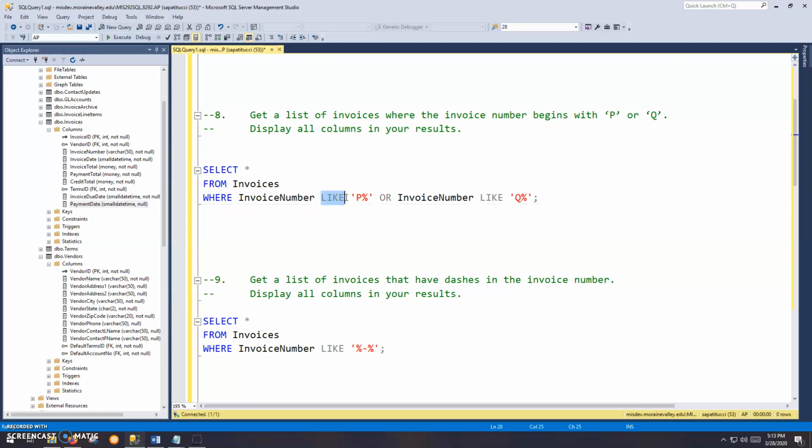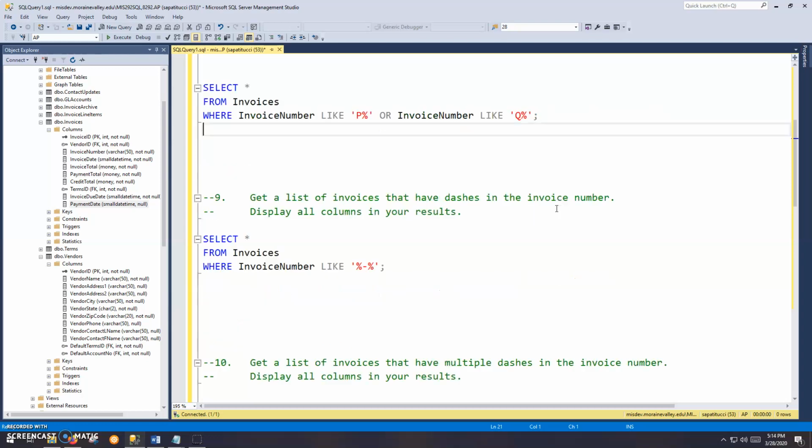If you use something like this, the equal sign is very literal. So it would be literally looking for an invoice number that was P % sign, which does not exist. So that's not going to work. Okay, and again, we have a compound condition here. It's like P, or the invoice number is like Q, okay?